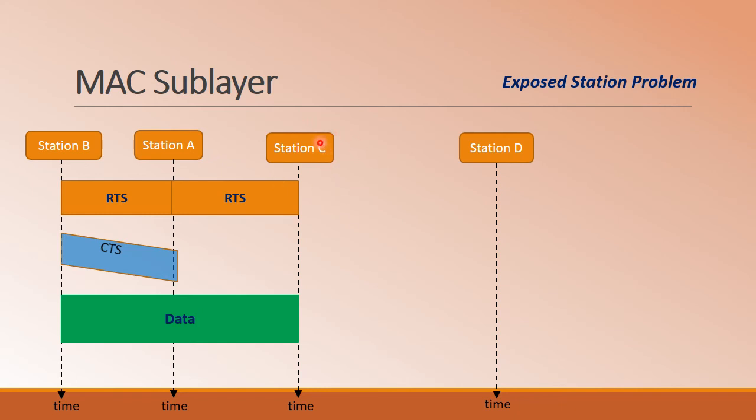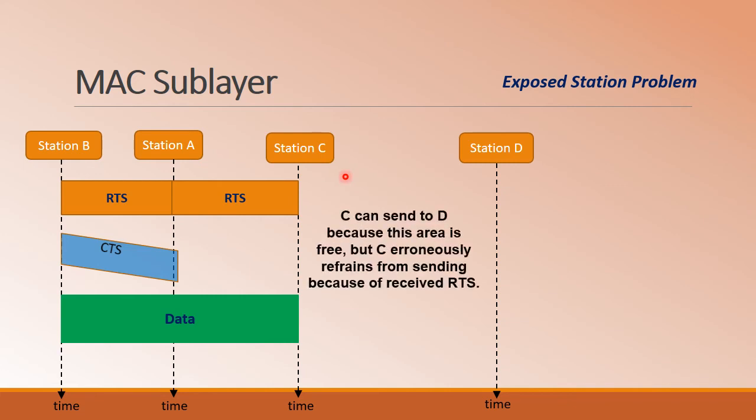Why? Because station C is in the transmission range of station A. Thus, if station A is communicating with somebody, station C assumes that the medium is already occupied. Even though it wanted to communicate to station D, this communication may be independent of the other communication. Thus, station C, which is exposed to the transmission of stations A and B, is refrained from its transmission. So this particular problem is called the exposed station problem.